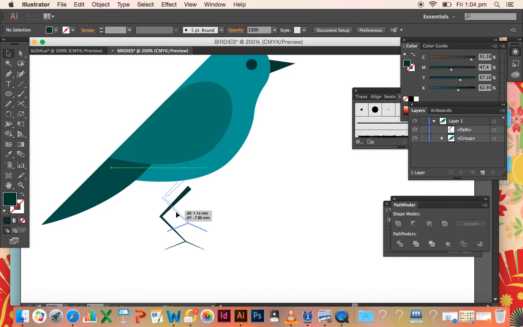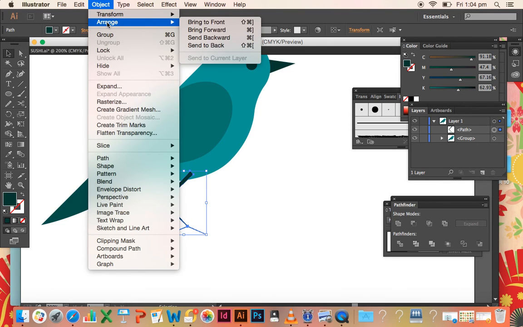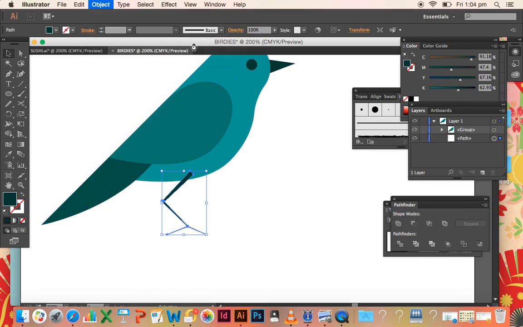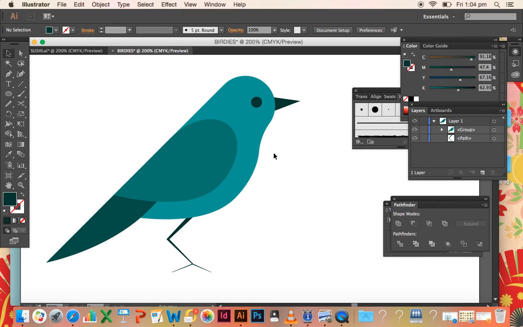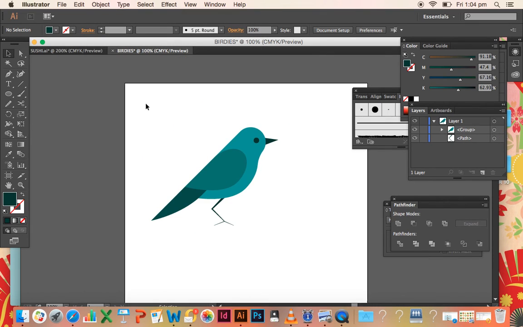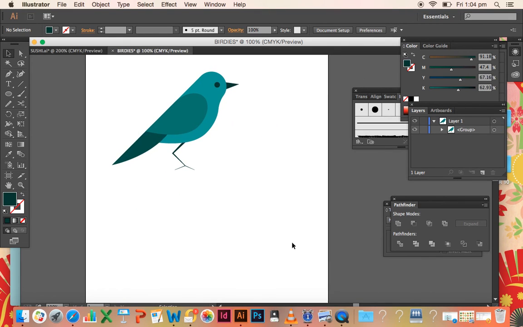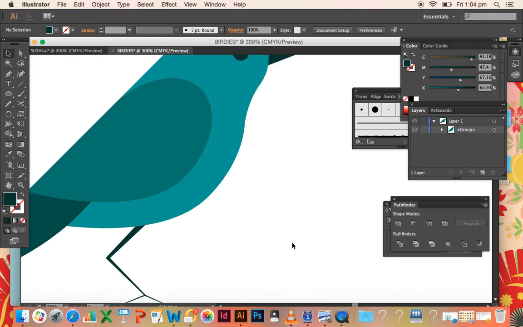It's a bit strange. It needs to go to the back of the bird, so we'll go Object, with that leg selected, Arrange, Send to Back, and then you can group the bird together. And from there you have a basic bird shape that you can play around with.